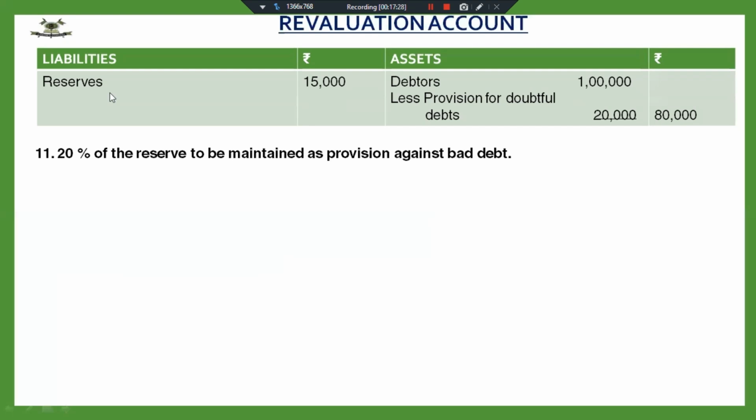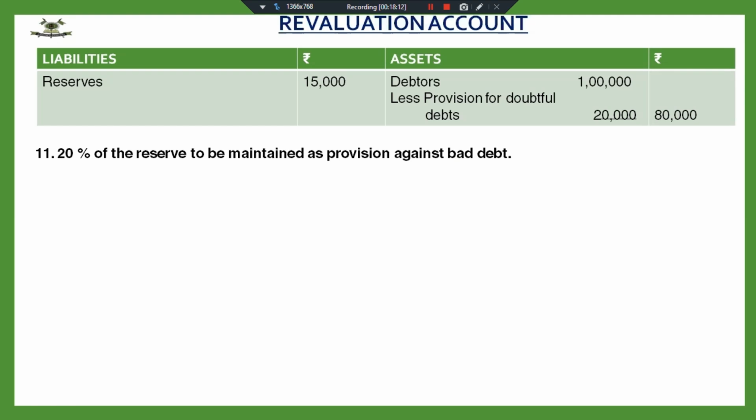Till then, I have been showing you these reserves in the balance sheet, but these reserves were being distributed amongst the partners in old profit sharing ratio. Till now, we have been discussing that the general reserves or free reserves are to be distributed as it is amongst the old partners in their old profit sharing ratio. But now, general reserves can be utilized for any purpose. So, if the partners decide that a portion of these reserves has to be kept as provision for doubtful debts, then the balance amount will be distributed amongst the partners in old profit sharing ratio.